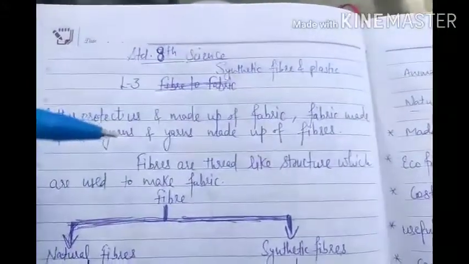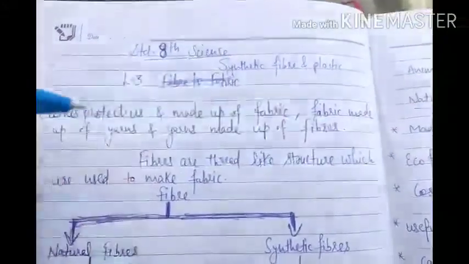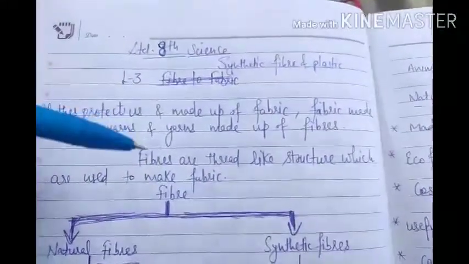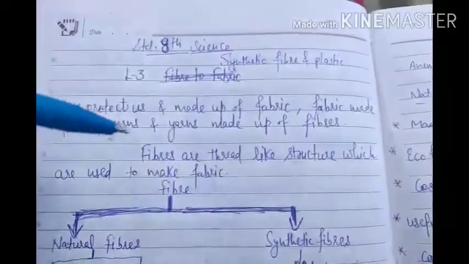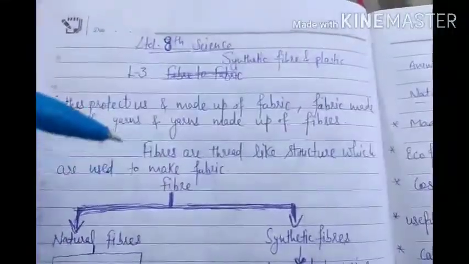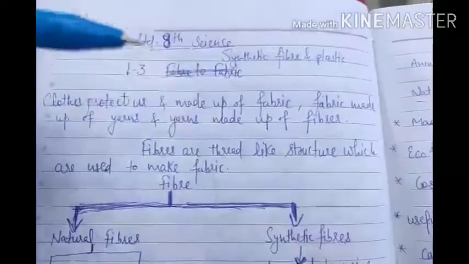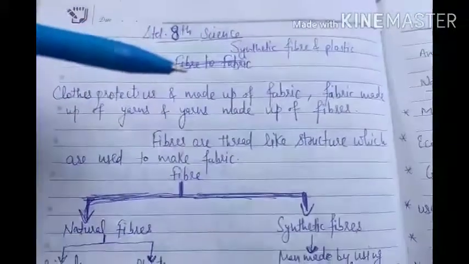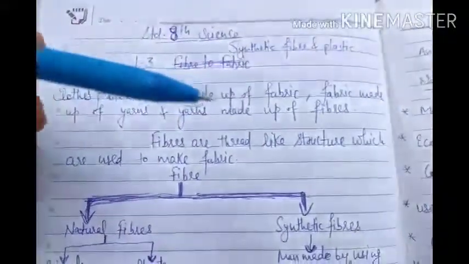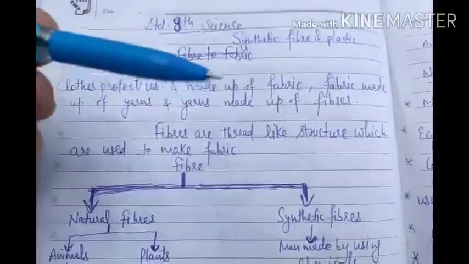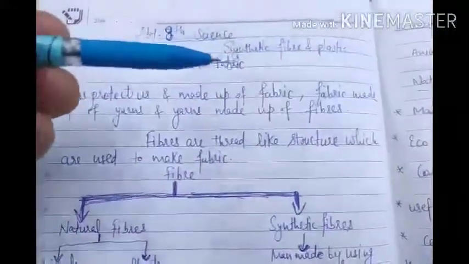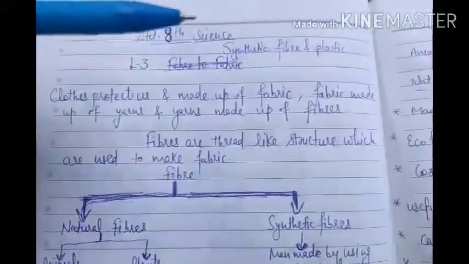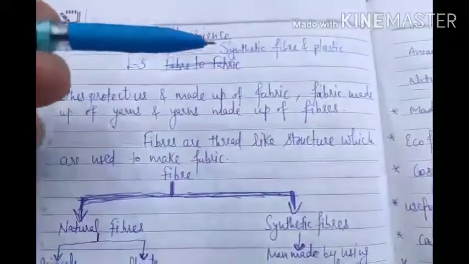So what are fibers? These are thread-like structures, long, thin, which are used to make fabrics or yarns. So these fibers are the smallest part of the clothes, from where fabric is formed, yarn is formed. So these fibers we obtain from nature as well as from chemicals. In this chapter you will read about synthetic fiber. Synthetic fiber means the fiber which we obtain from chemicals or which we prepare in the factory. Those are called synthetic fibers.